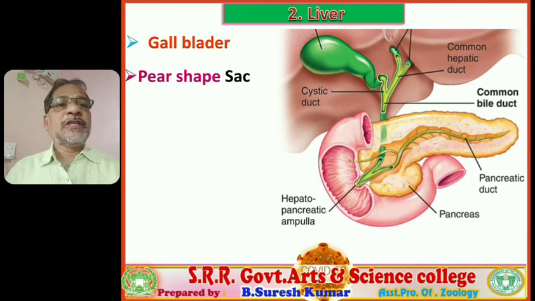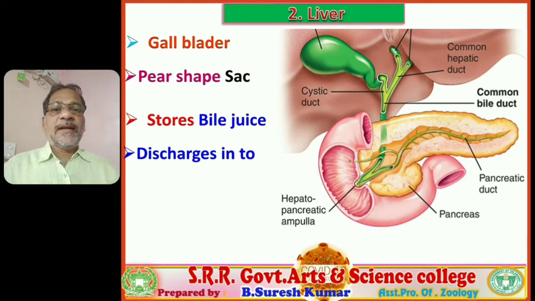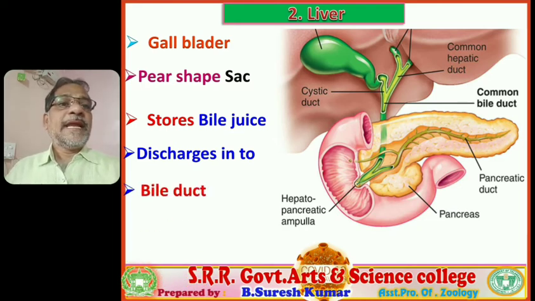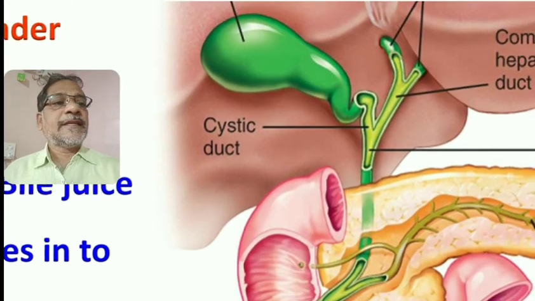It is a pear-shaped sac-like structure, stores bile juice, and according to requirement, it discharges the bile juice into the small intestine. Right. So from the gallbladder, a minute duct comes out that is called the cystic duct. You verify this visual. So this is the cystic duct.